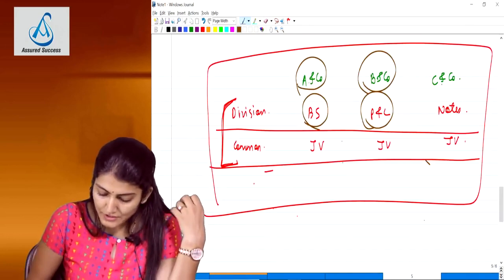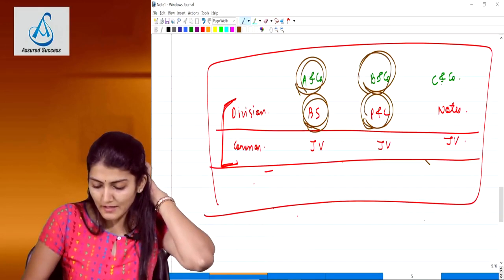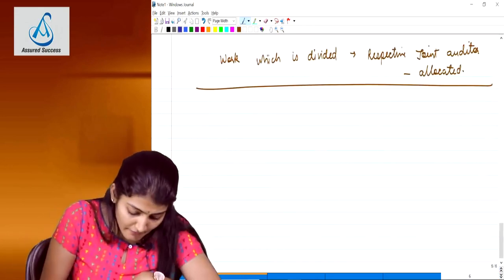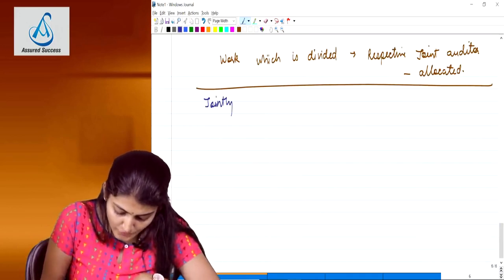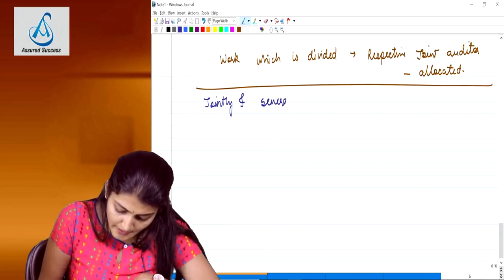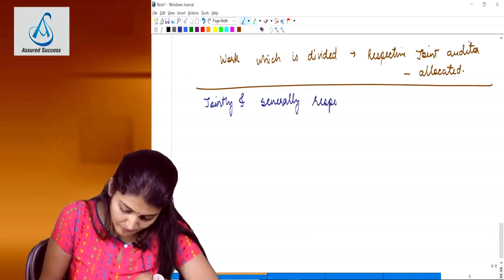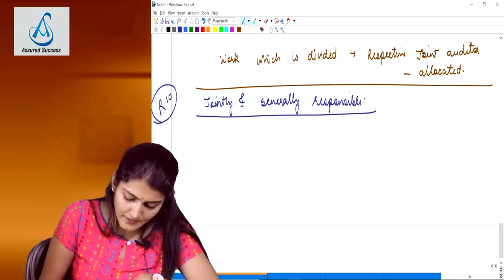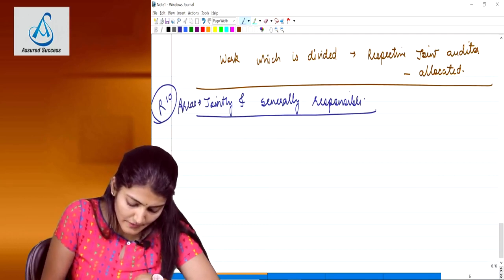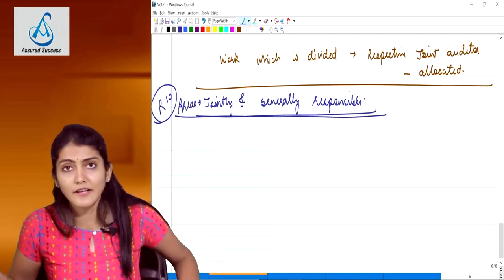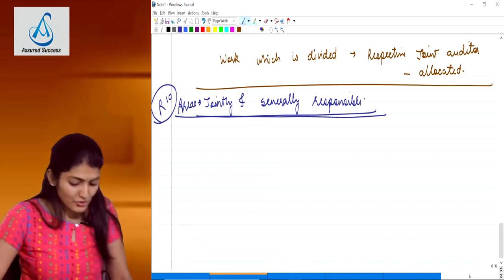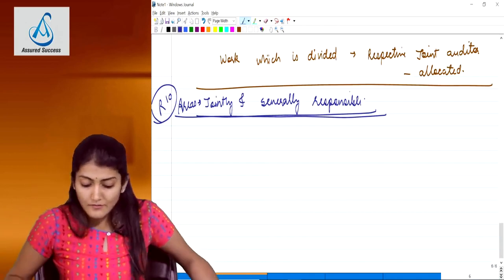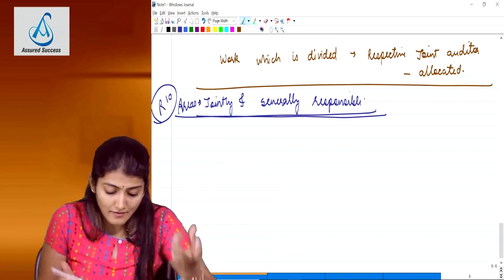So in our example, balance sheet, who is going to be responsible? A and company. P&L, B and company. Notes, C and company. The respective joint auditor. However, there are certain areas where the joint auditors are jointly and severally responsible. So this is the second important question from this standard, read and revise 10 times before the exam. Areas where the joint auditors are jointly and severally responsible. So what are the areas where the joint auditors are jointly and severally responsible?